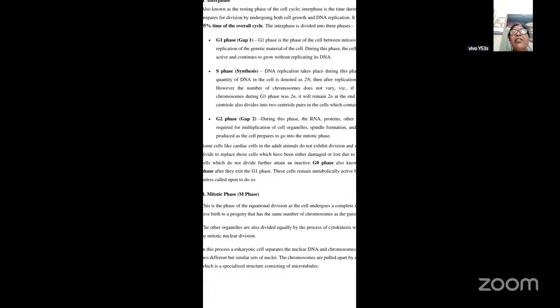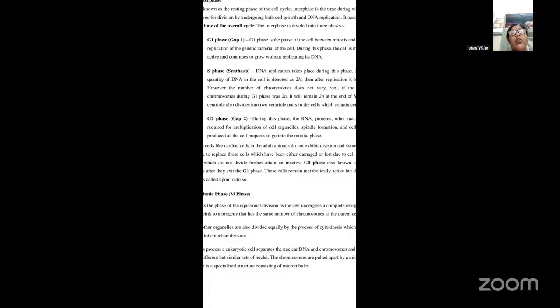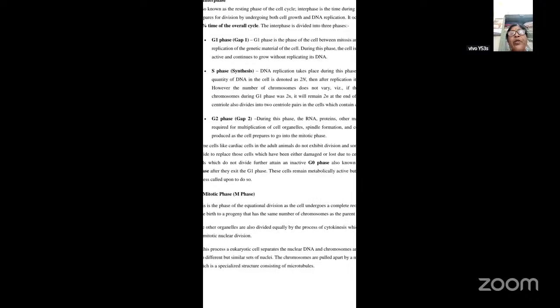Okay. Apart from this, the centriole will also divide into two centriole pairs in the cells which contain the centriole. Now, the next phase is called the G2 phase, also called growth phase 2 or gap phase 2. During this phase, the RNA, proteins, as well as other macromolecules required for the multiplication of the cell organelles, spindle formation, and cell growth are produced as the cell prepares to enter the mitotic phase. So this is the G2 phase, or growth phase 2.